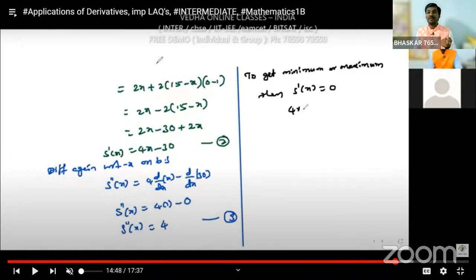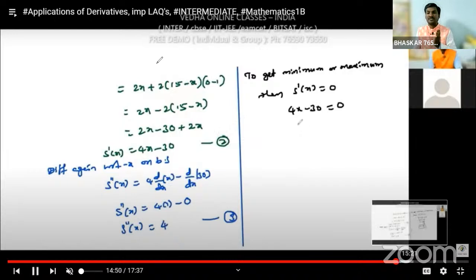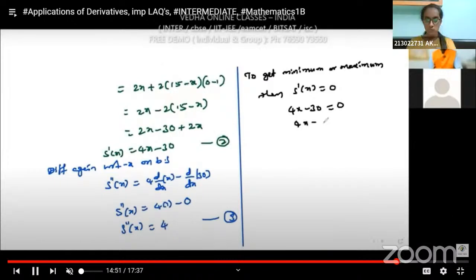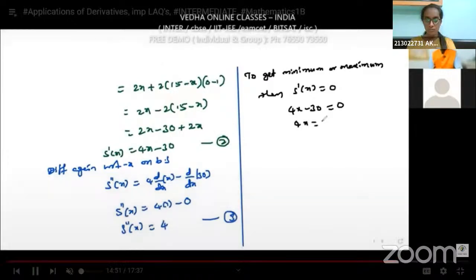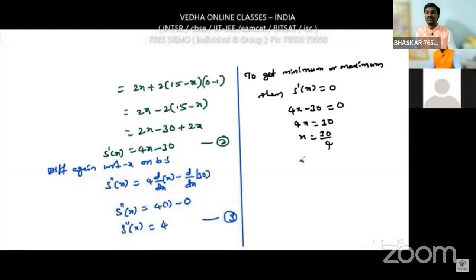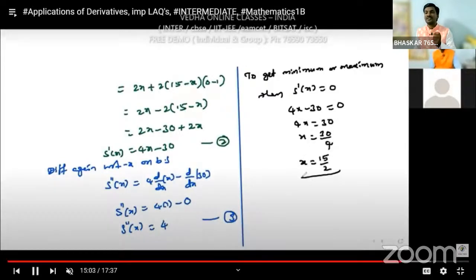To get the minimum or maximum, equate S dash of x to 0, so 4x minus 30 is equal to 0. So x is equal to 15 by 2. What is the value of x? x is equal to 15 by 2.